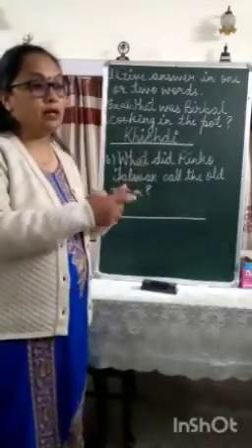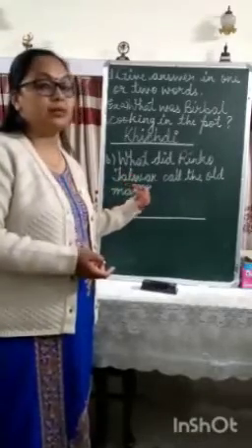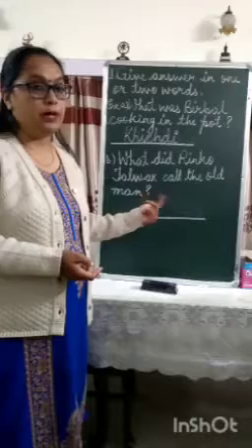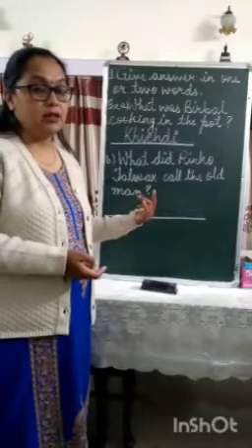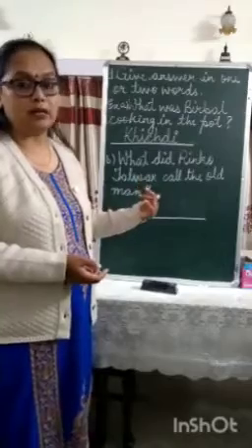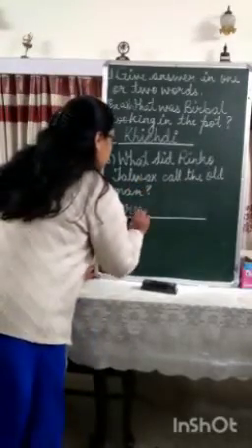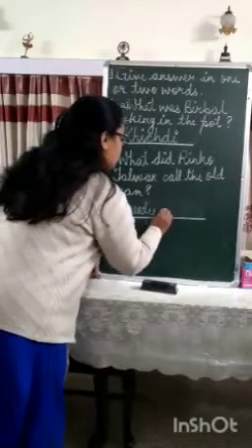And when every kid was giving a name to the old man, Rinku Talwar also said something about the old man. What did he say? He said that the old man was a greedy glutton. So the correct answer is greedy glutton.